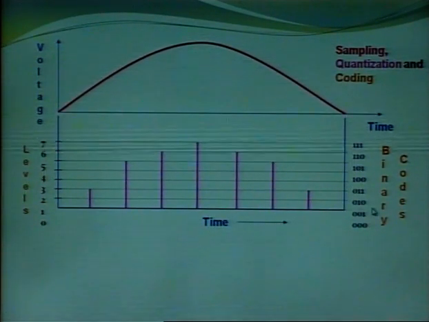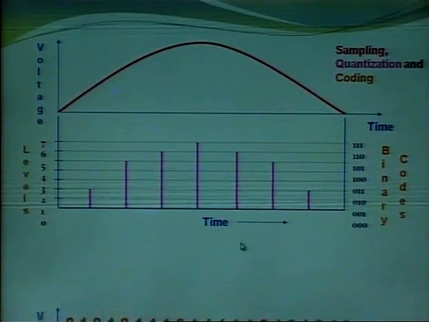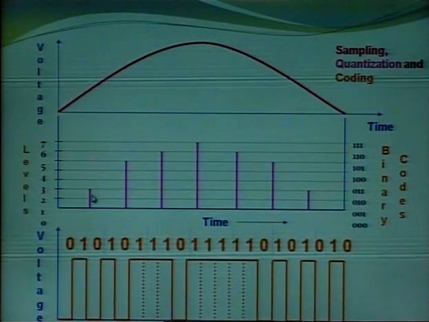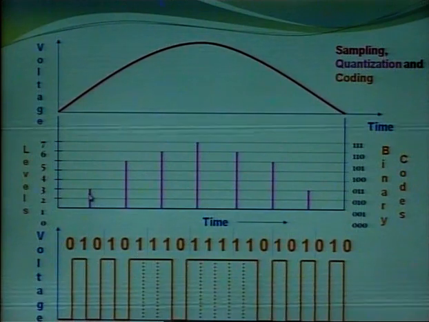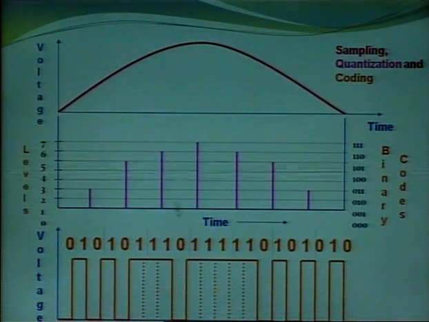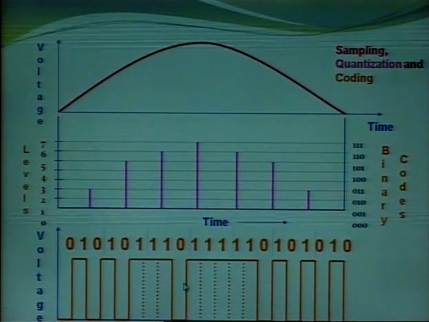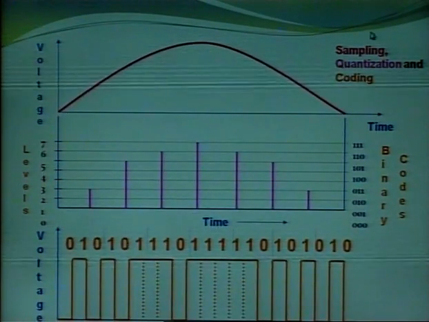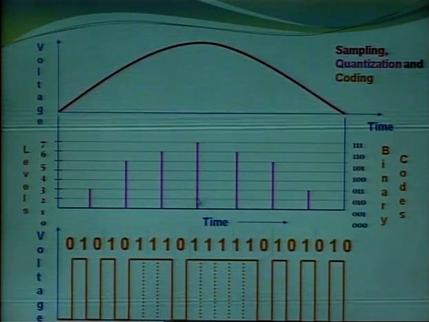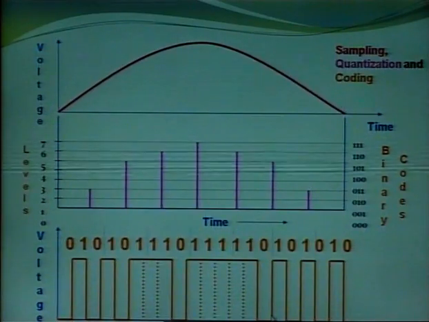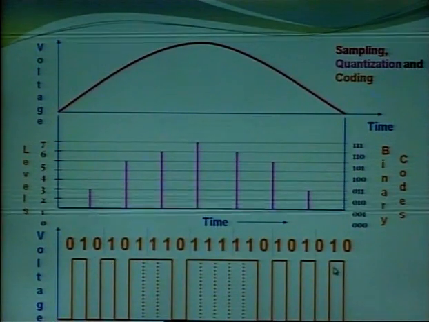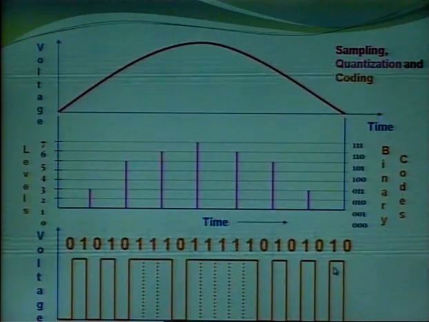So we have 2 to power 3, 8 levels. Accordingly these sampled levels are converted into binary numbers by the encoder. So first is sampling, then quantization, then coding, and these binary numbers are transmitted serially one by one.